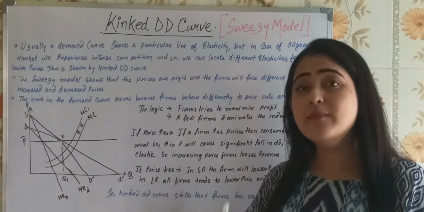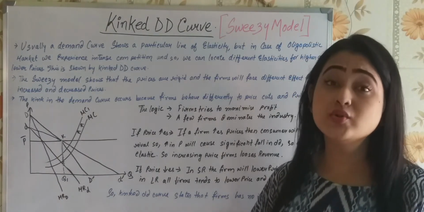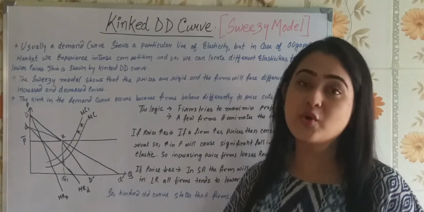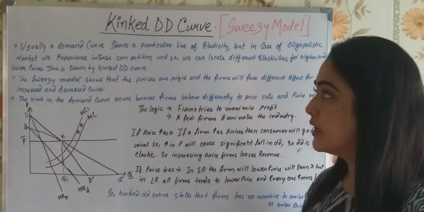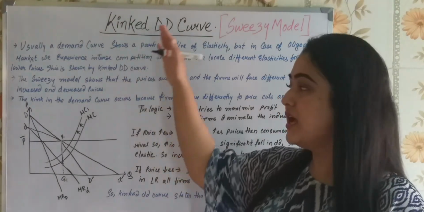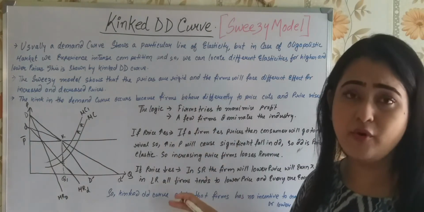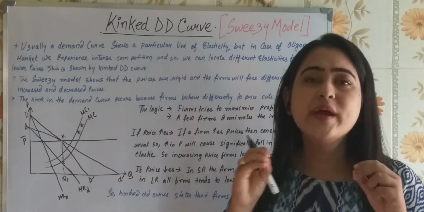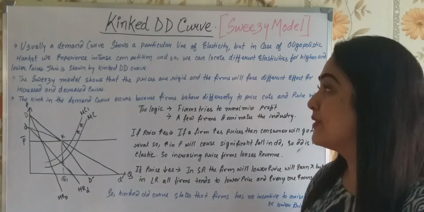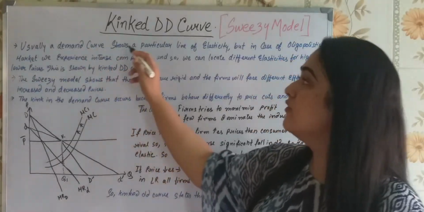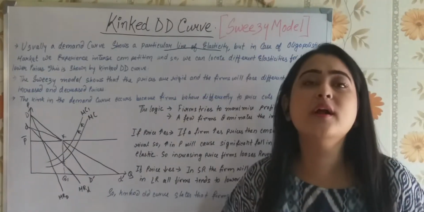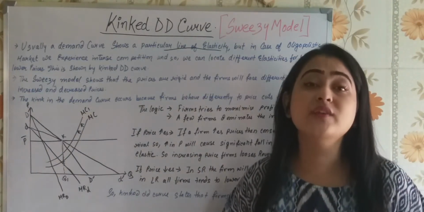So the demand curve that we have is also a kinked demand curve, not a normal downward sloping demand curve. As shown here, I have tried to mention the major elements of the topic in bullet points, so we are going to discuss it now. Let's begin. Usually a demand curve shows what? A particular line of elasticity, isn't it? That is what a demand curve shows, a particular line of elasticity.